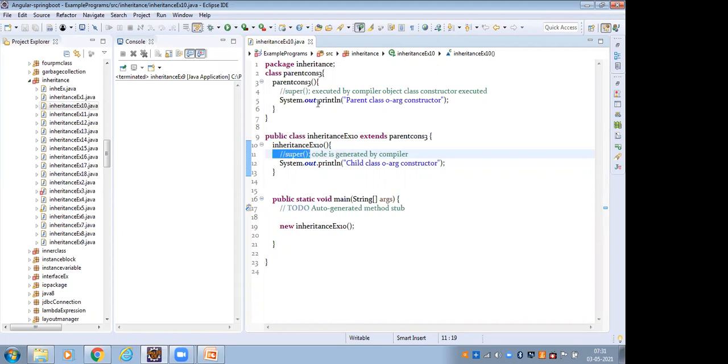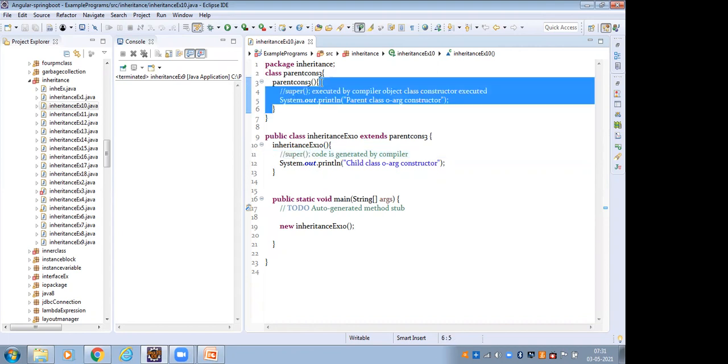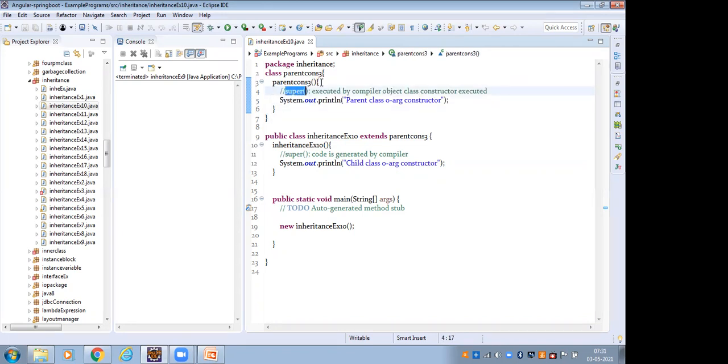So the compiler will execute super, which means the parent class constructor is called. The parent class constructor is executed. In the parent class constructor's first line also, I have not given any this or super keyword.